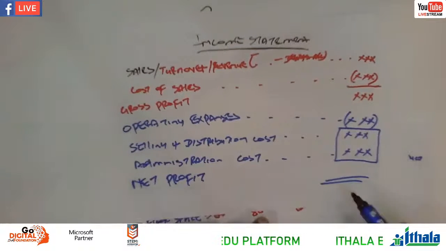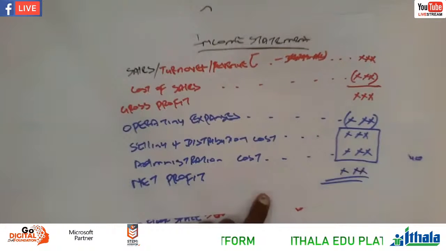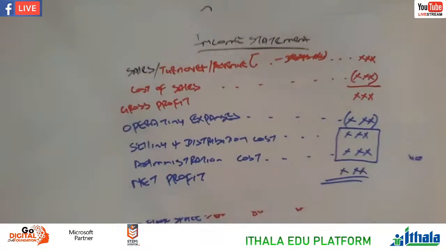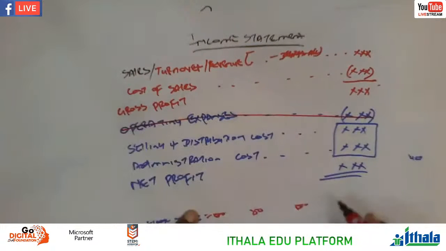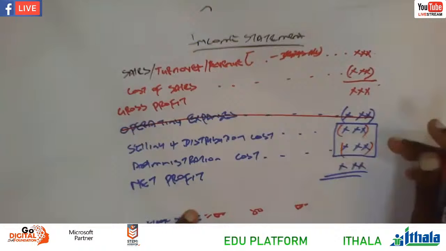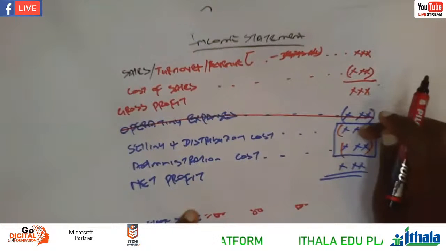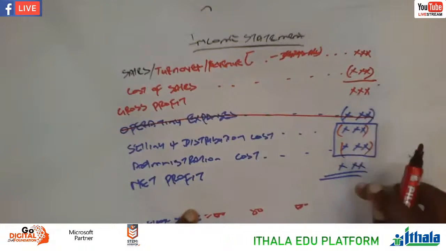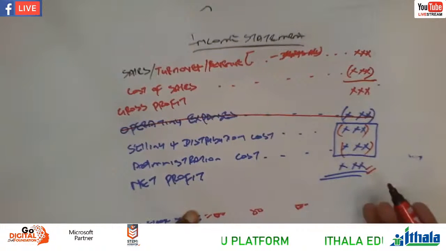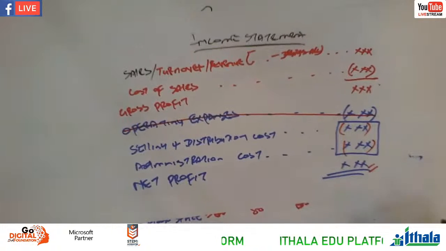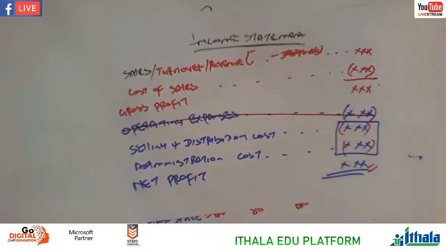If you don't like to present like this, sometimes you may find that in the answer book there's no space for the operating expenses. Let's say there was no space for this one. We just put this one in brackets. So you're going to say gross profit less selling and distribution, less administration, you reach here at the net profit for the year. It depends. The answer would be the same. But sometimes the answer book can give you this option whereby you must go and disclose an operating expense, right?